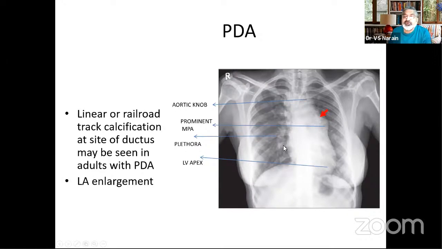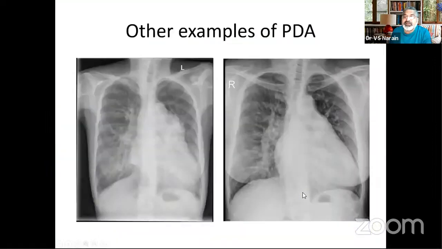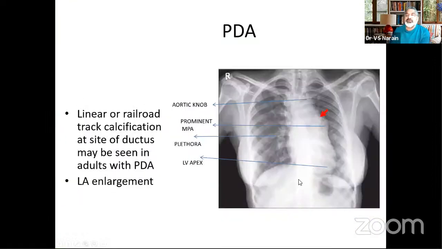And that is why when you put in your catheters, you have a move. You go like this and come down. You go like this, go through the duct and come down to the aorta. And you have a hairpin loop type of catheter course. You go from the SVC, into the right atrium, right ventricle, RV outflow, pulmonary artery, through the duct into the aorta and down to the descending aorta, and this is the classical hairpin loop.